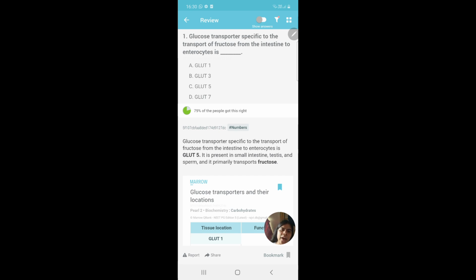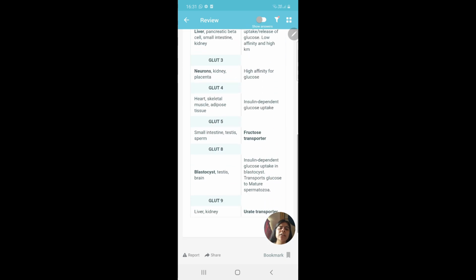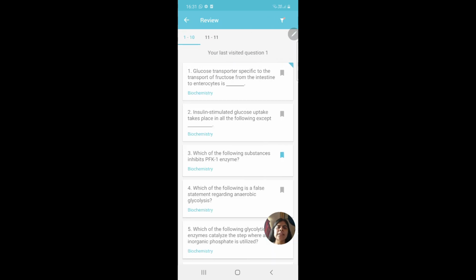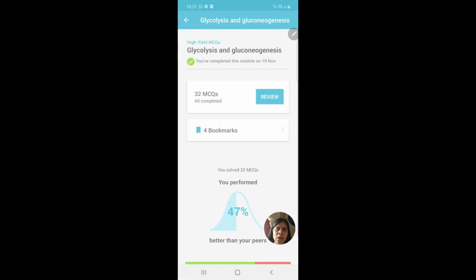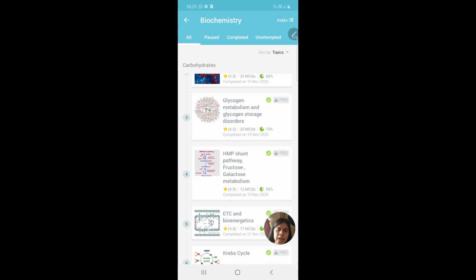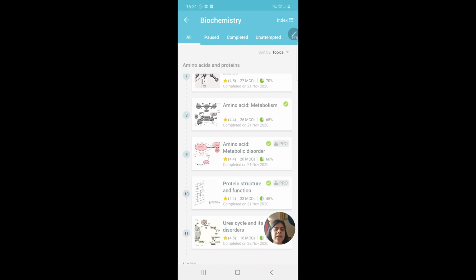And now if I got them wrong, I would see if it has been asked in recent NEET, or if there is any other hashtag attached to it. If there is no hashtag, you need not bookmark it, because if you bookmark all your wrong questions, your Marrow app will be entirely full of bookmarks, right? So this is done. How to review your question bank topic wise. So this is how I go about in every topic.